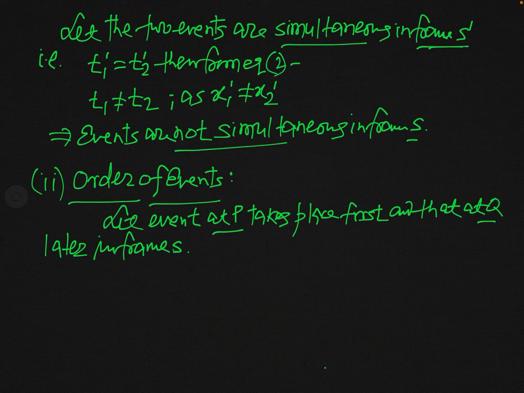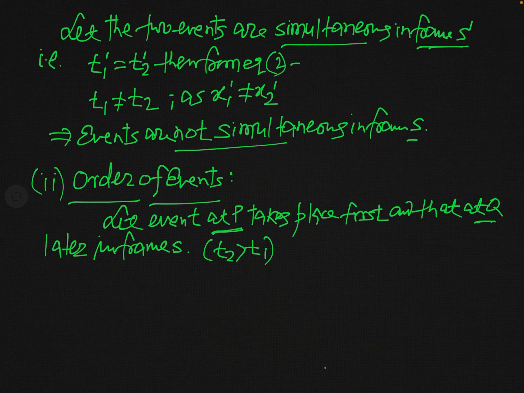So in this condition, in accordance with our supposition, T2 will be greater than T1, because in frame S the event at P takes place at time T1 and the event at Q takes place at time T2, and we have assumed that the observer of frame S finds that the event at point P takes place earlier and at Q takes place later. So T2 is greater than T1.